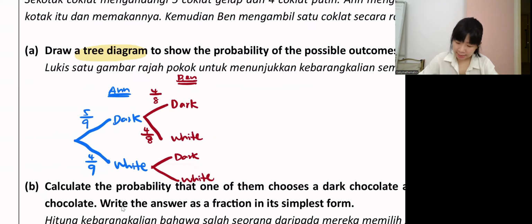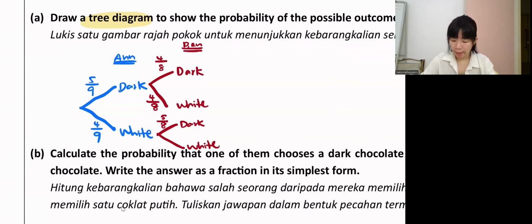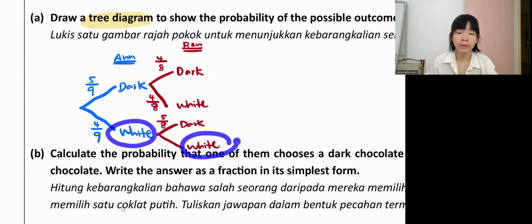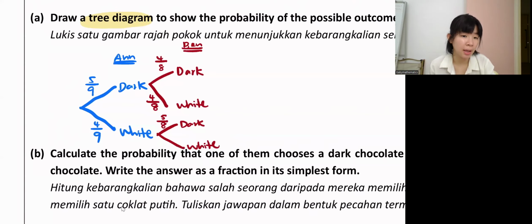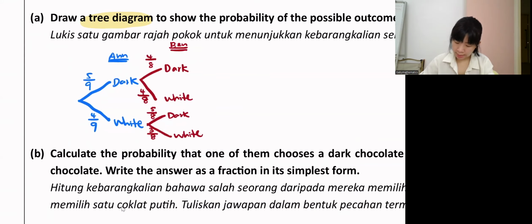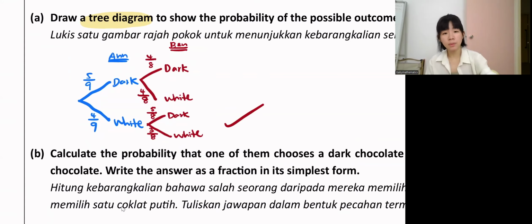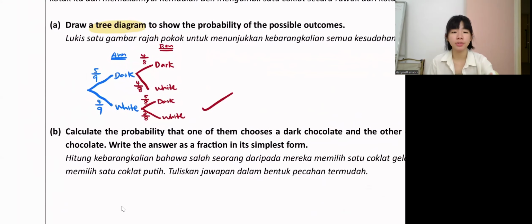Next, if Anne took white chocolate, what is the probability for Ben to take dark chocolate? How many dark chocolate left? Dark chocolate is still 5, because nobody took dark chocolate. How about the total? 8. Then if Anne took white chocolate and Ben also wants white chocolate, the probability is, because originally 4 and Anne already took one, 3 over 8. They want us to draw 3 diagrams only, so this is the answer.